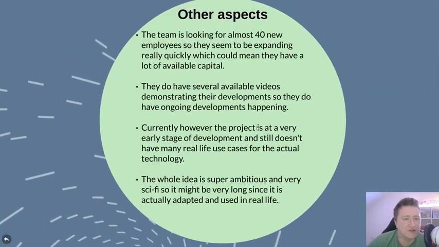Now some of the additional aspects of this project: the team is looking for almost 40 new employees, so they do seem to be expanding rather quickly, which could mean they have a lot of available capital, mostly from the investors that I have mentioned before. They have several videos demonstrating the developments, so they do have ongoing development happening, and they do seem to be moving forward with everything.